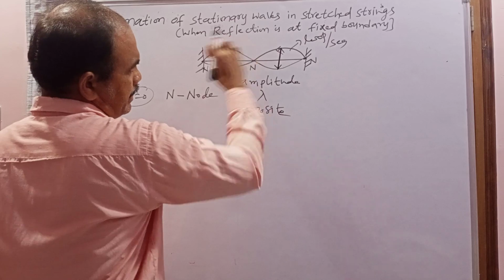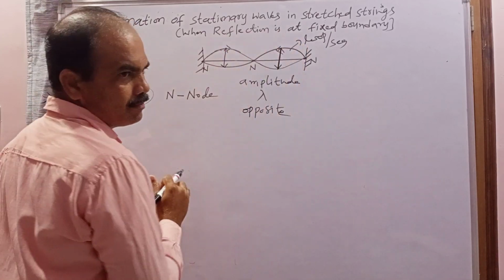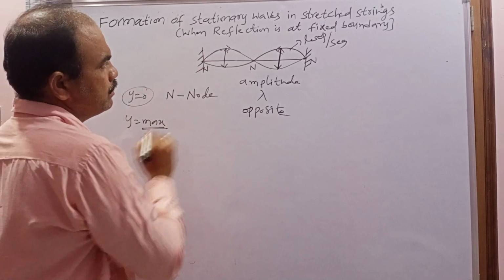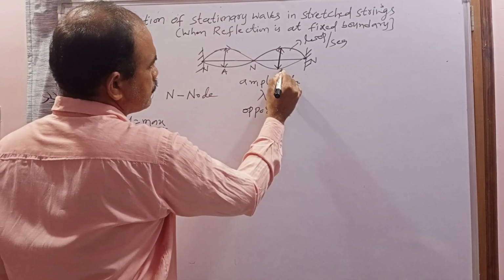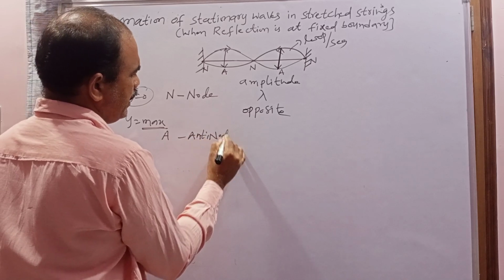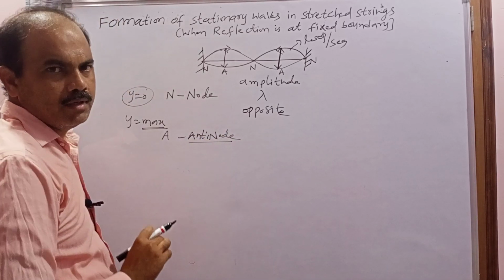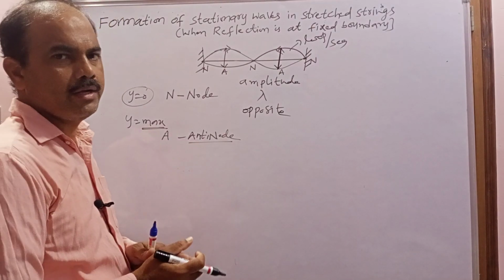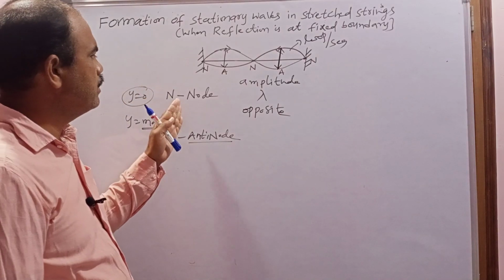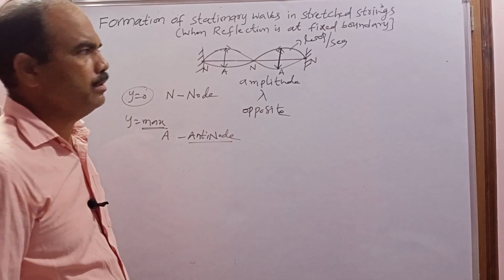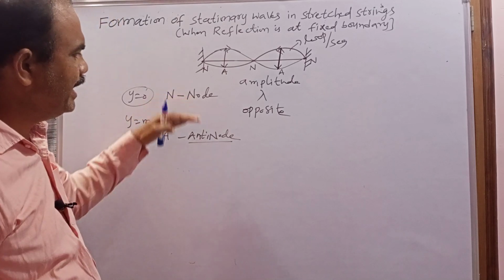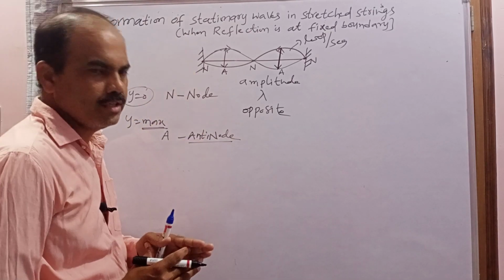At some other places, the amplitude becomes maximum, so the displacement becomes maximum, and that maximum displacement is also called amplitude. Those places are called antinodes, represented with A. What is an antinode? The place where the amplitude of the vibrating particle is maximum is called an antinode. The place where the amplitude or displacement is zero is known as a node. That's why when the stationary wave is formed, it is formed with nodes and antinodes. So this is about the stationary wave definition.